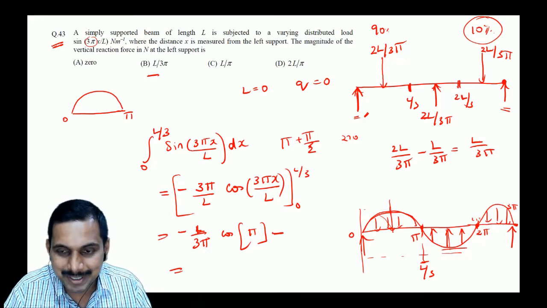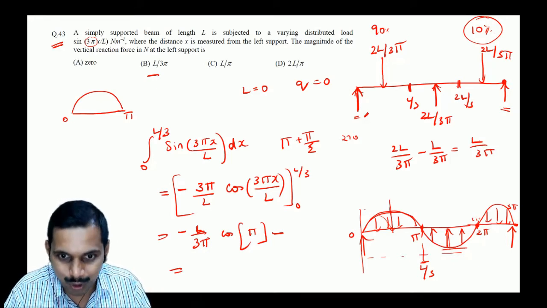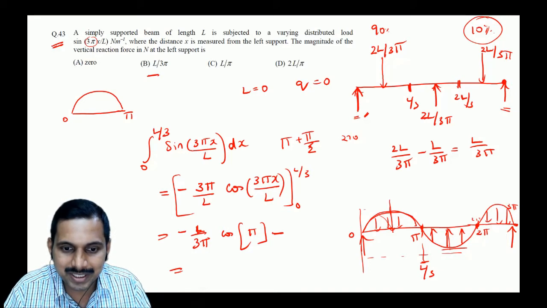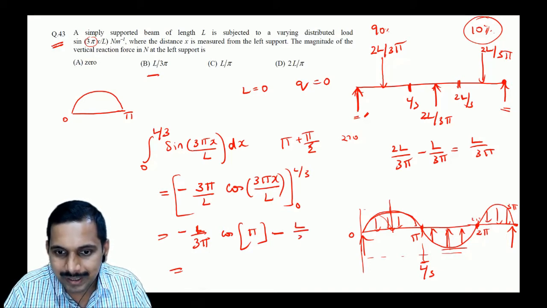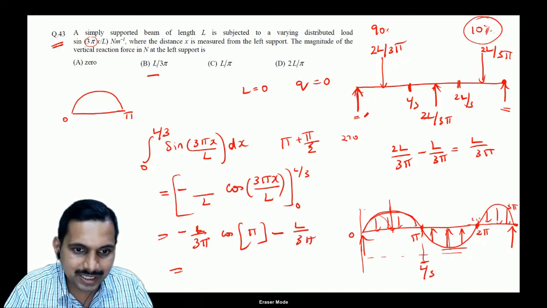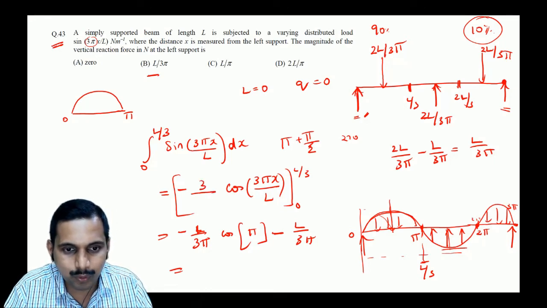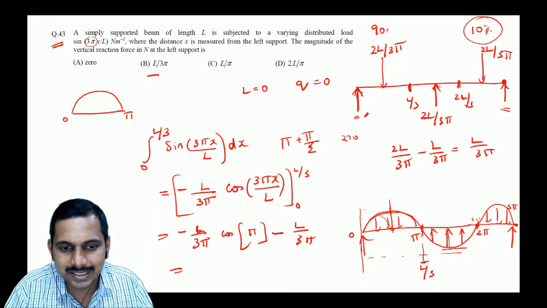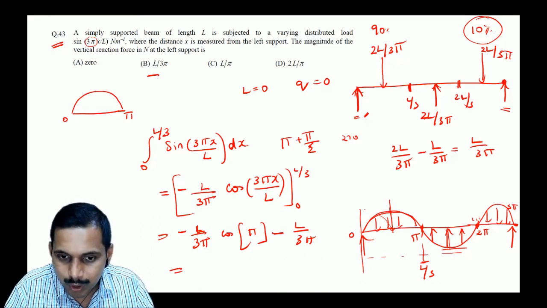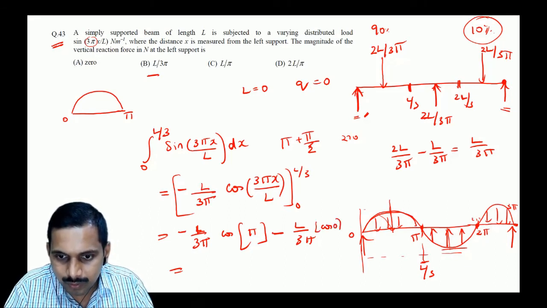There is a mistake which happens and we will go wrong, correct? So what happens here? Cos pi, L by 3 pi. Yes. See, small mistakes. Even if you know the concept, if you are good enough, even then there is a problem. So mindset is important. L by 3 pi into cos of 0, correct? Cos of 0 is 1, correct?